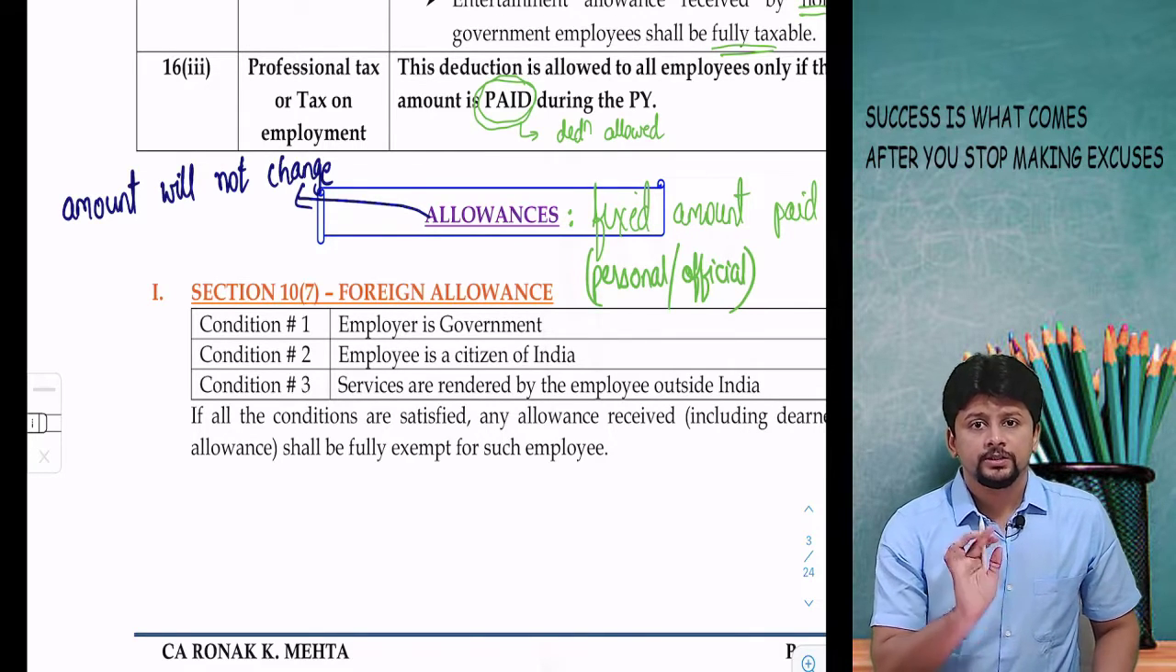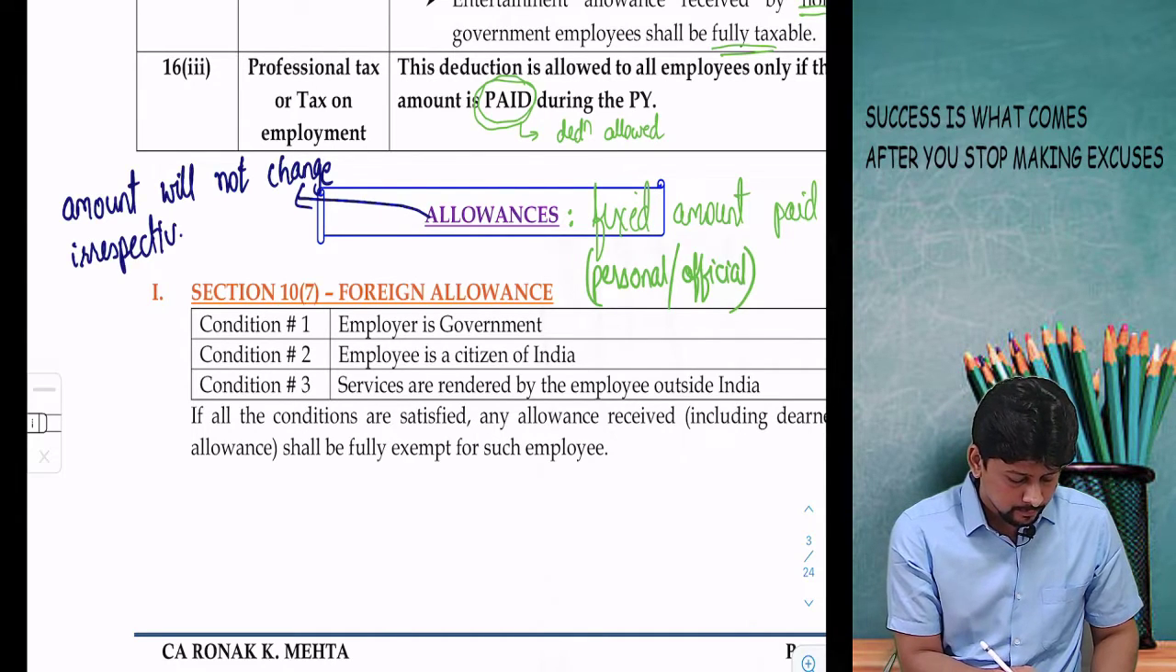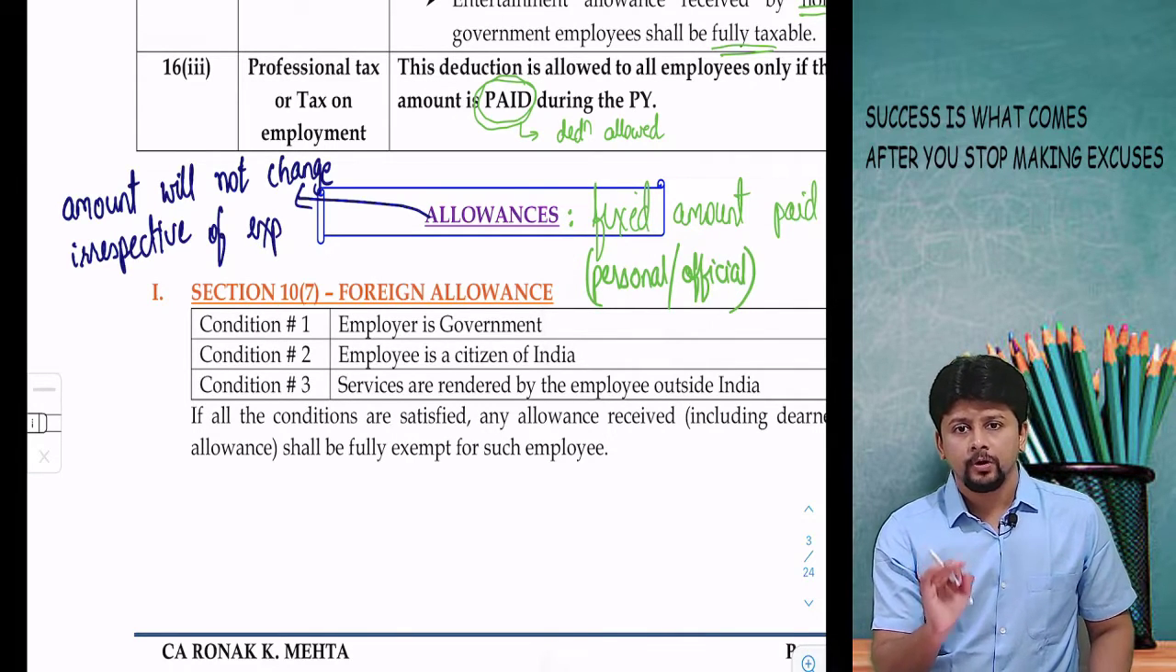The amount of allowance will not change irrespective of the expenditure. Employee spends more, spends less, that is the employee's lookout. Employer will give a fixed amount.